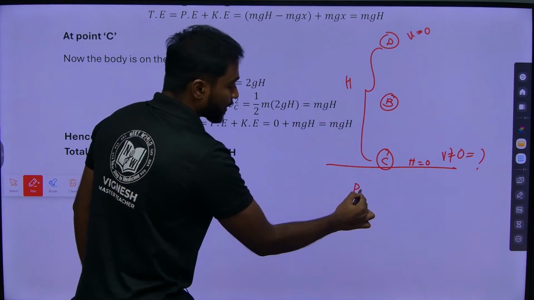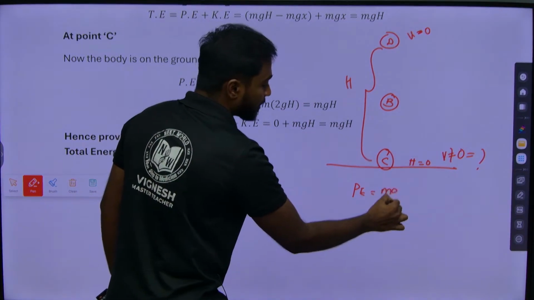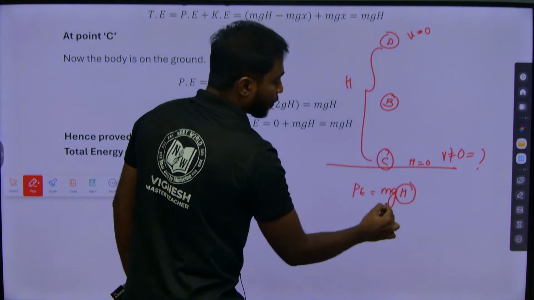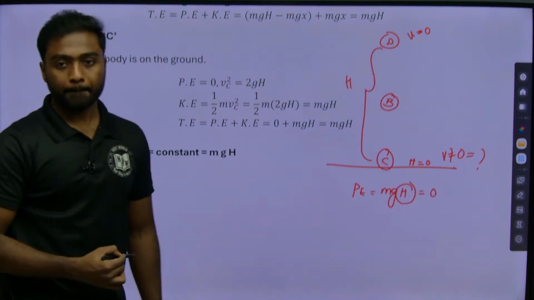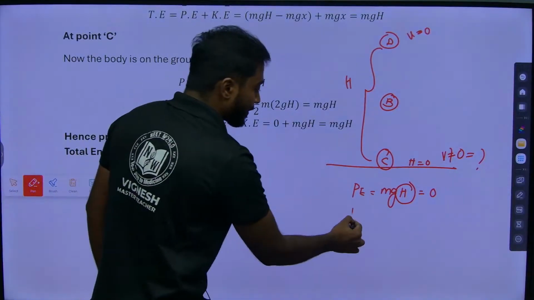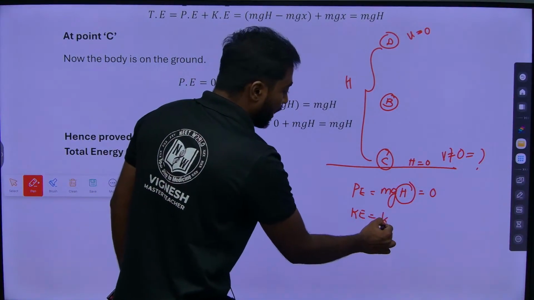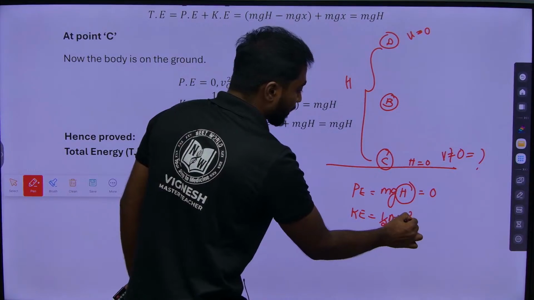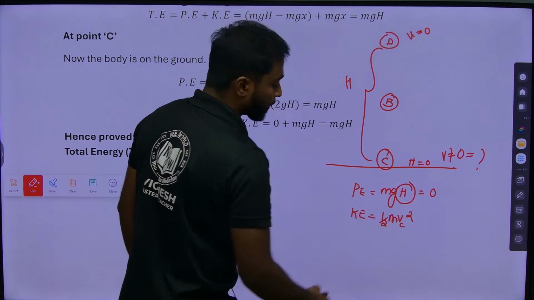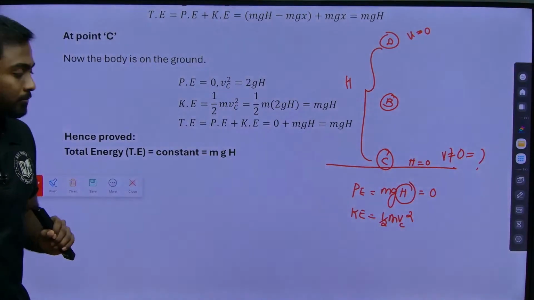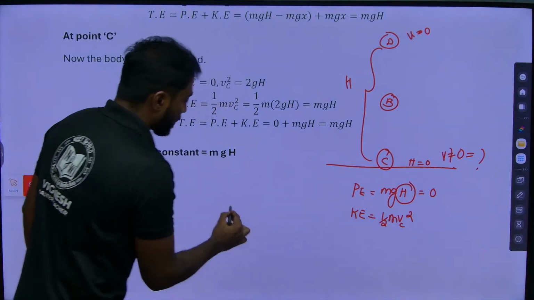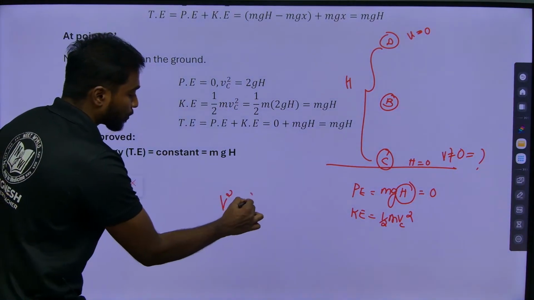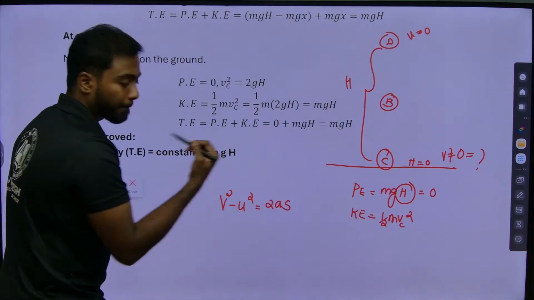So, potential energy is nothing but mgh. If h is 0, potential energy will be 0, right. Kinetic energy is half m vc square, velocity at point C. So, what is the velocity now? Same equation, v square minus u square is equal to 2as.